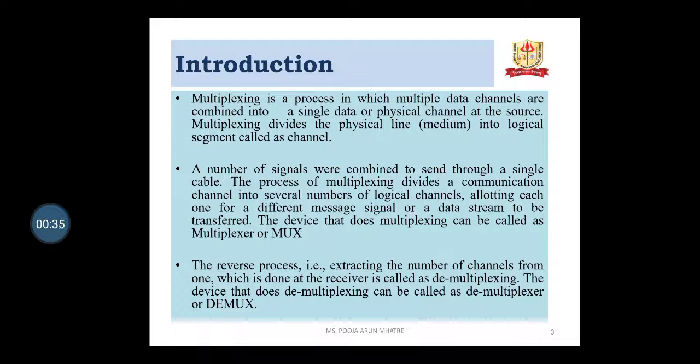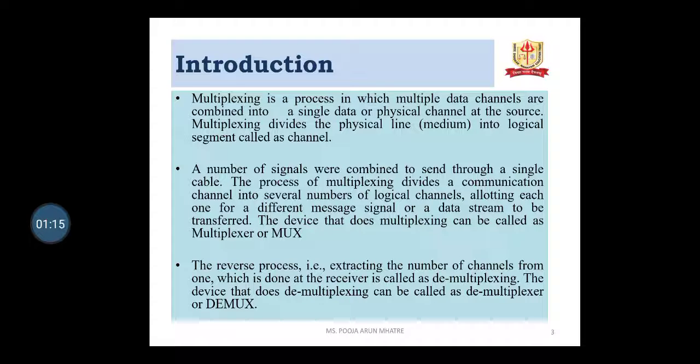Introduction of multiplexing. Multiplexing is a process in which multiple data channels are combined into a single data or physical channel at the source. So multiplexing divides the physical line into logical segments called channels. Multiple data channels are combined into a single physical channel.